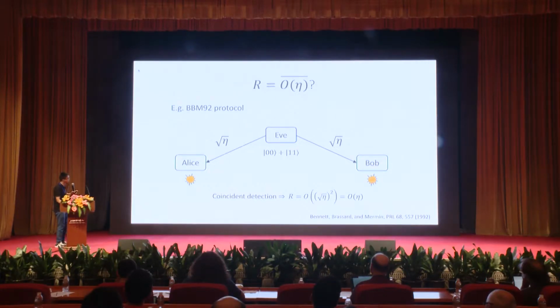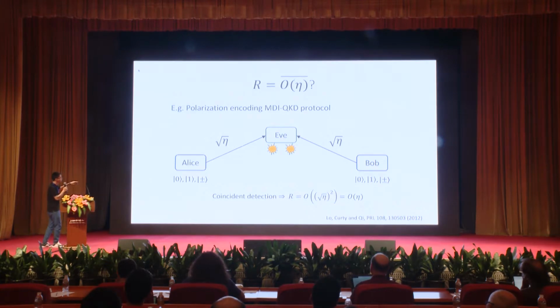So as a time reverse version of the BB92 protocol, we can consider the MDI QKD protocol. In this kind of protocol, Alice and Bob send some qubits to Eve, and Eve performs a Bell-state measurement. With this kind of measurement, it still requires a coincident detection. It means that this kind of protocol cannot go beyond the linear bound.